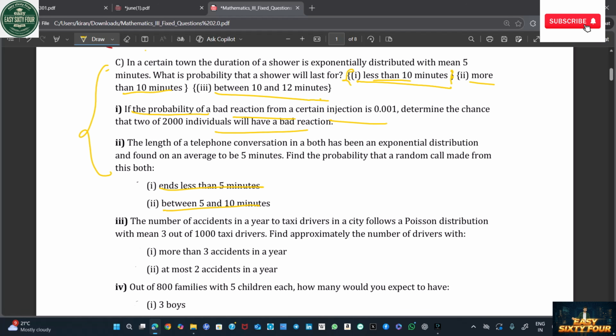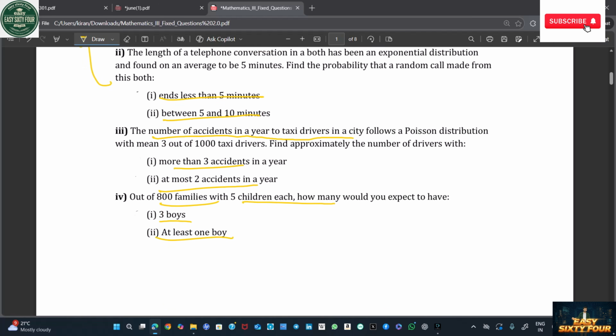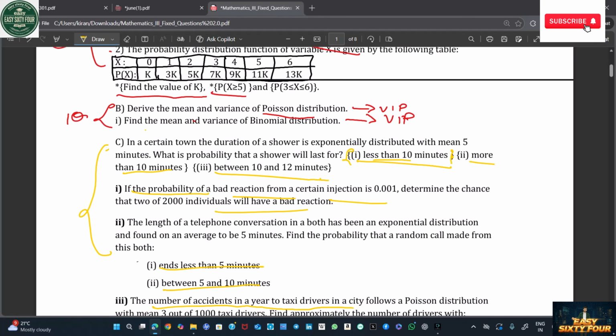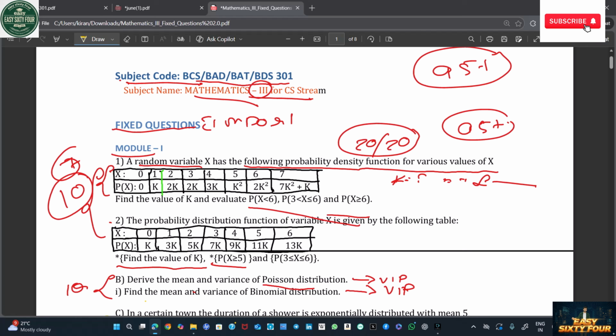These questions are given simply because if you want to get 95 plus, you all have to study. The number of accidents of a taxi driver in cities is a very easy question. After that, 800 families, 5 children, 5 boys, at least one boy. This is also a very easy question. Out of these 5 questions, one question is guaranteed to come in your exams. After that, 6, 7, 20 marks are over. You can easily get 20 marks in this module.